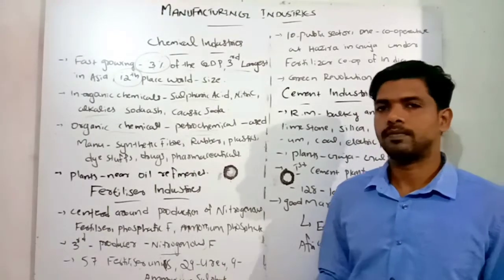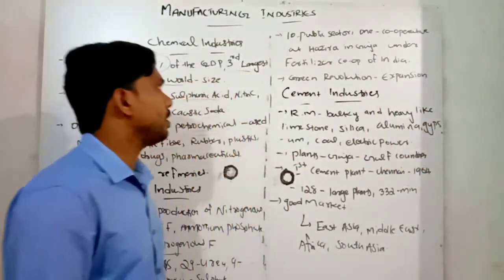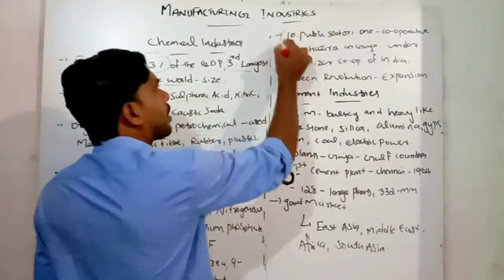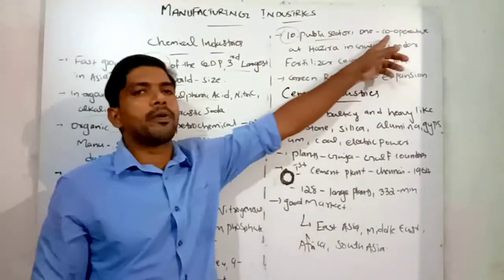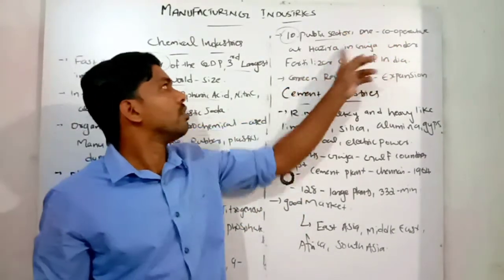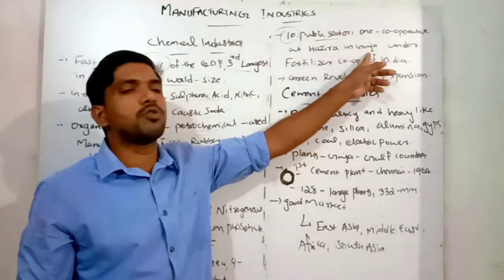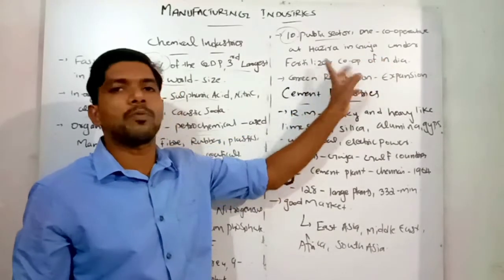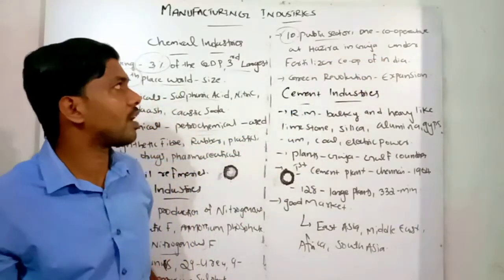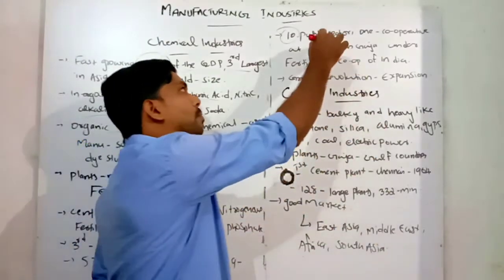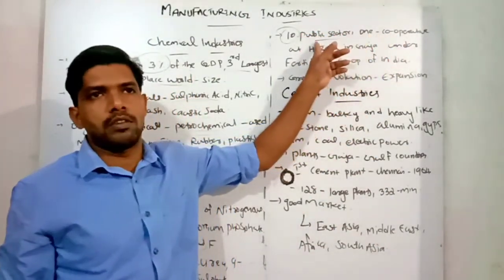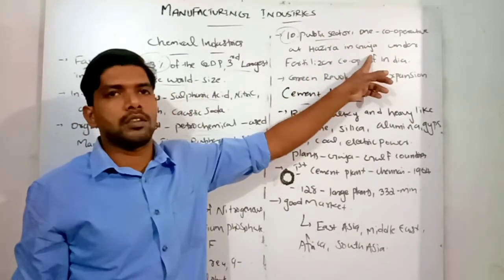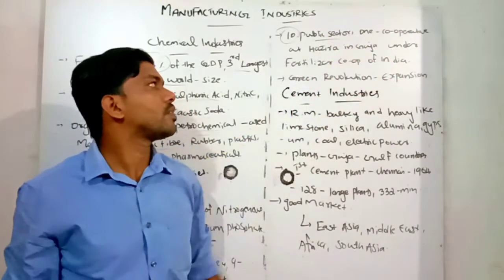Among these units, one is in the public sector and one is in the cooperative sector at Hazira in Gujarat under the Fertilizer Corporation of India.